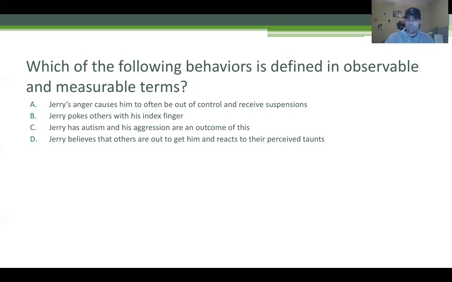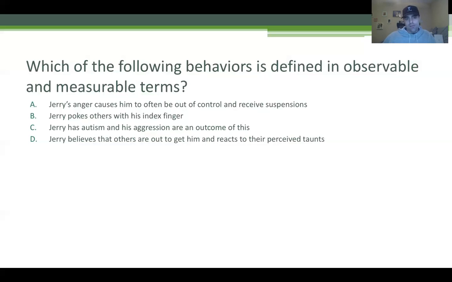Yes. B is good. C, Jerry has autism and his aggression is an outcome of this. This immediately should be a no for you. Why? Jerry has autism, and the behavior is the result of the autism. We never say behavior is a result of the diagnosis. So C is immediately out.